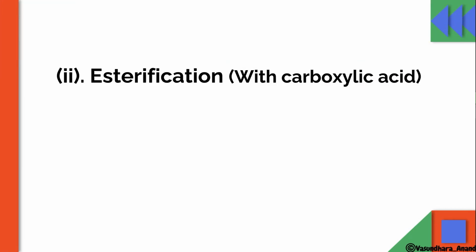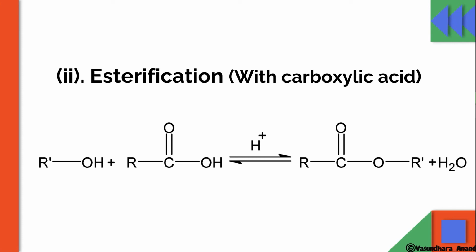Now esterification. We know that whenever alcohol reacts with an acid in the presence of conc H2SO4, it gives an ester, a fruity smelling substance. This is also a test for alcohol as well as for carboxylic acid. There is one important thing to learn here, which is why conc H2SO4 is used. Actually, formation of ester is a reversible process.